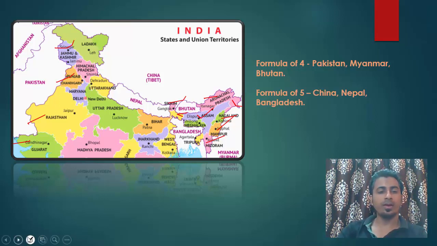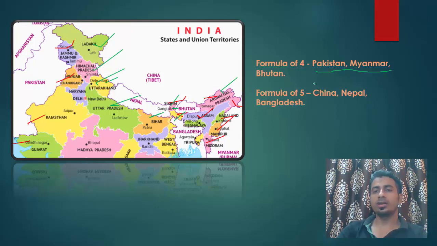Now in formula of 5, we have got China. So suppose for China we have got Ladakh, Himachal Pradesh, Uttarakhand, Sikkim and Arunachal Pradesh. 5 states, right? And similarly for Nepal, Uttarakhand, Uttar Pradesh, Bihar, West Bengal and Sikkim. And then for Bangladesh, West Bengal, Assam, Meghalaya, Tripura and Mizoram. So if you remember which 3 countries have 4 states bordering them, and which 3 countries have 5 states bordering them, then you can visualize in your mind.